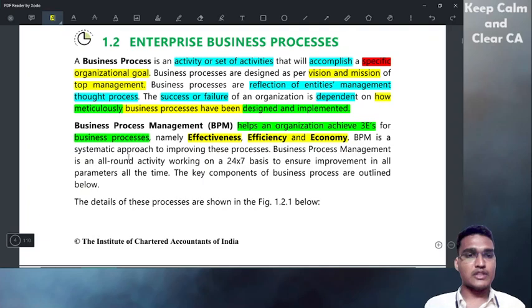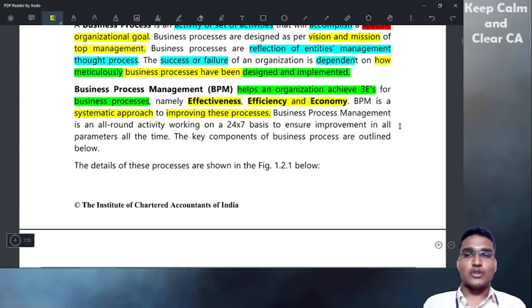And BPM is also a systematic approach. It's a systematic approach in improving these processes. And the key components of business processes are outlined below.